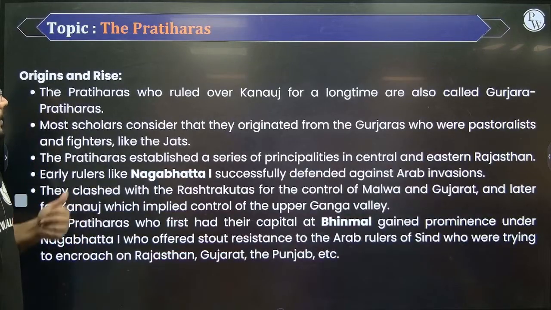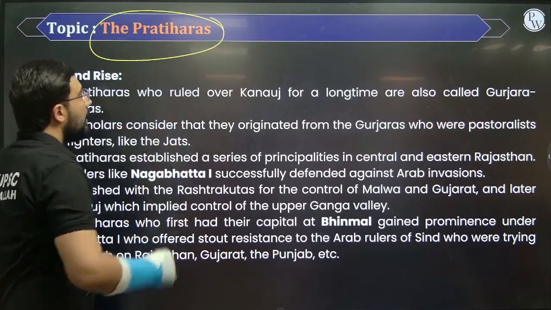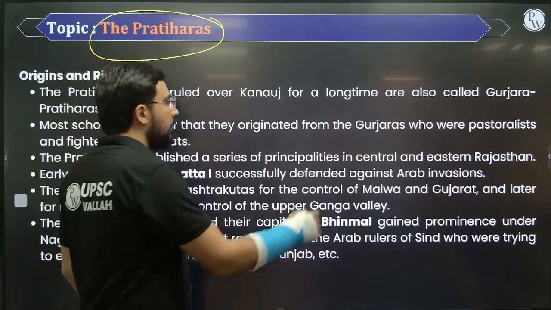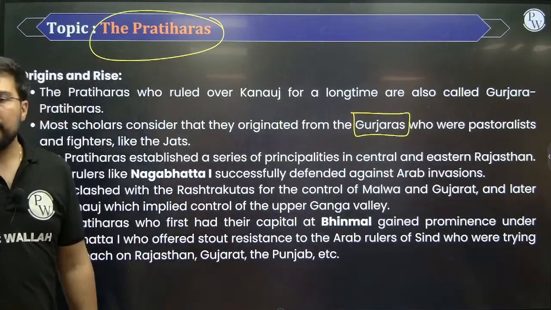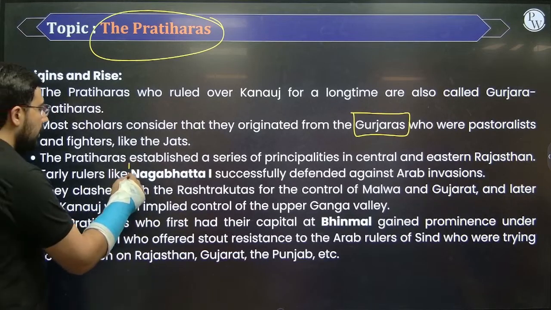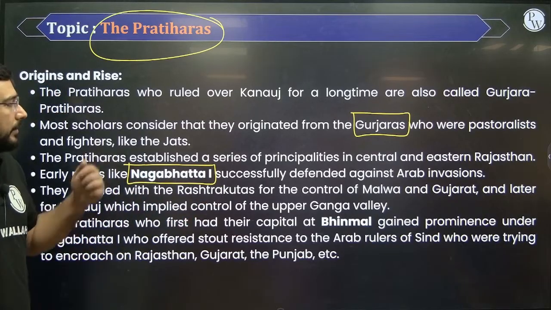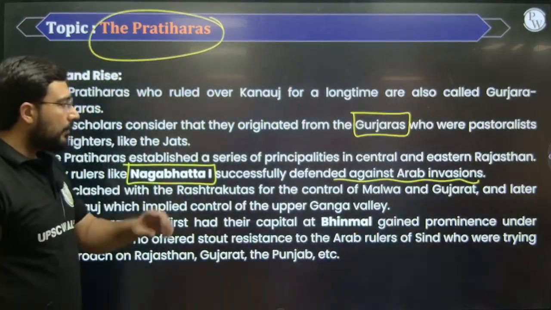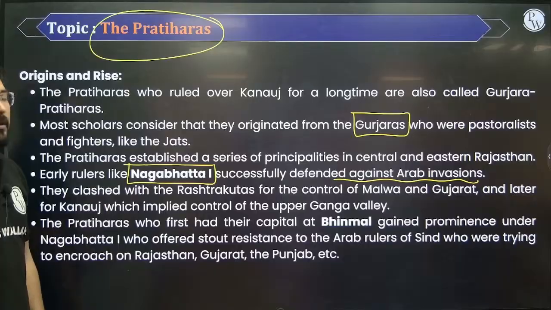Okay. Then the next dynasty that we have is the Pratiharas. They are also known as Gurjara Pratiharas. That's why many people say they probably originated from the Gujjars. The Gujjars were pastoral, which means they practiced animal husbandry. So they probably came from the Gujjars, and their founder is known as Nagabhat first. He is considered the founder of this dynasty, and he was the one who defended the western part of Rajasthan from Arab invaders. So Nagabhat first is a very important person.